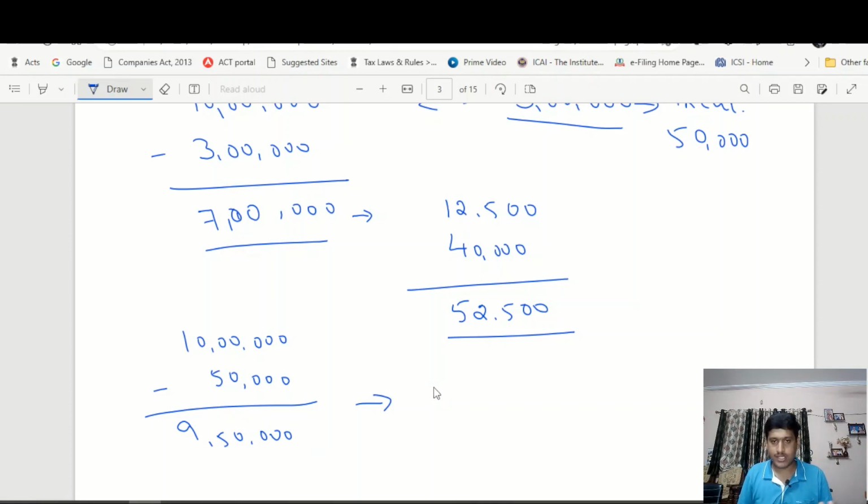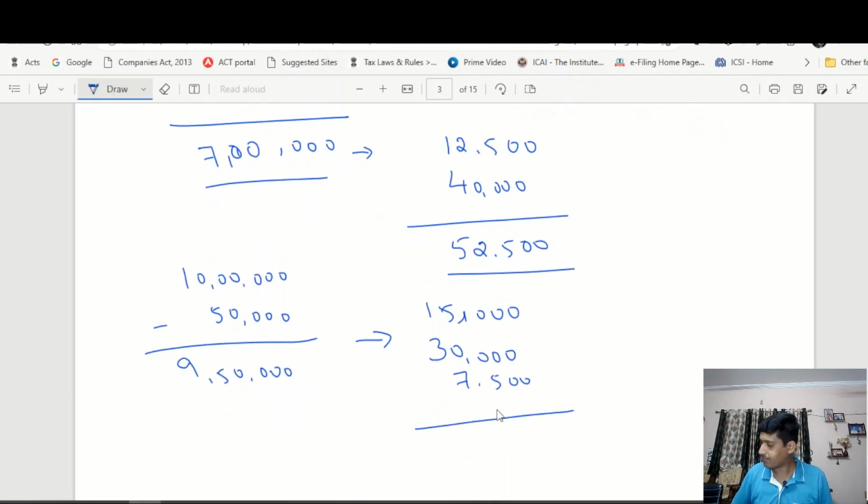Up to 3 lakh rupees, 0. 3 lakhs to 6 lakhs, tax at the rate of 5%, which will make 15,000. From 6 lakhs to 9 lakhs, tax is at the rate of 10%, comes to 30,000. From 9 lakhs to 9 lakh 50, tax is at the rate of 15%. The tax amount comes to 7,500. We add up all the three, our tax payable comes to 52,500, which is equal to the tax payable under old tax regime.